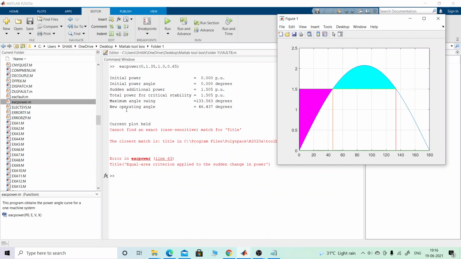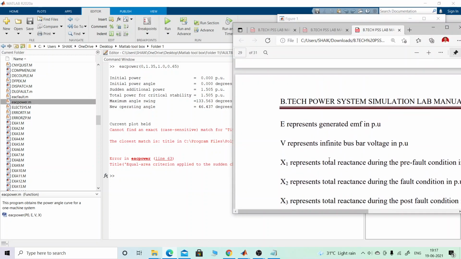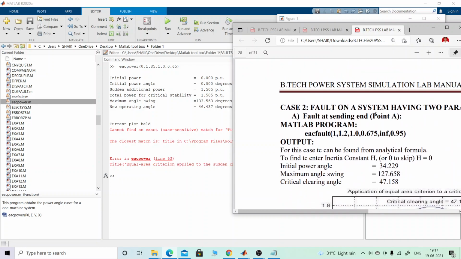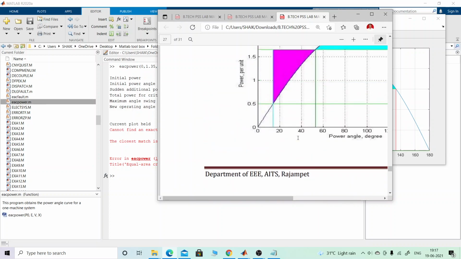and the new operating angle is 46.437 degrees. Here this area has to be the same. That's the concept of the equal area criteria. This is the curve you got. And next, you go for the other part of the experiment, that's case 2.